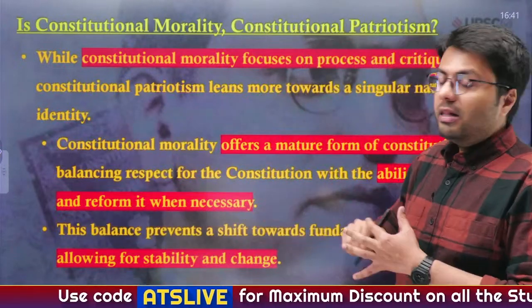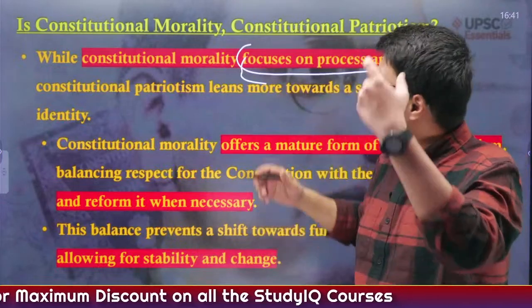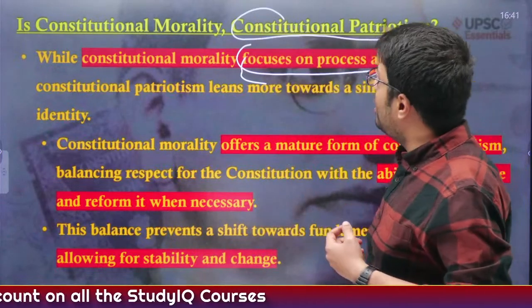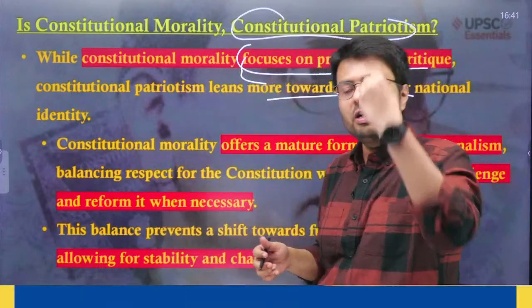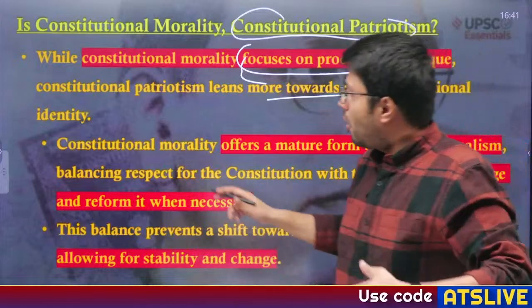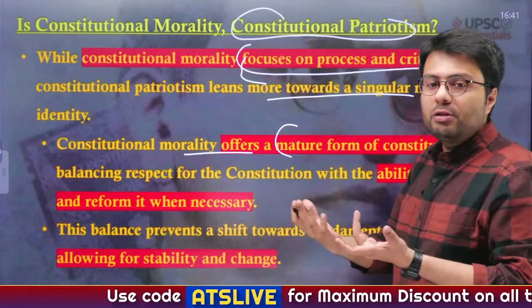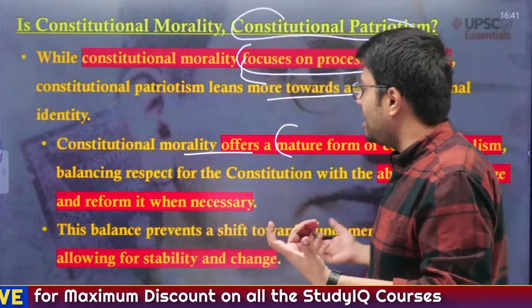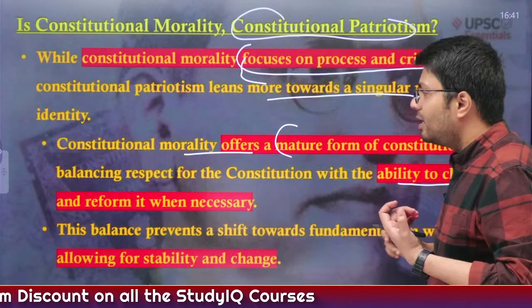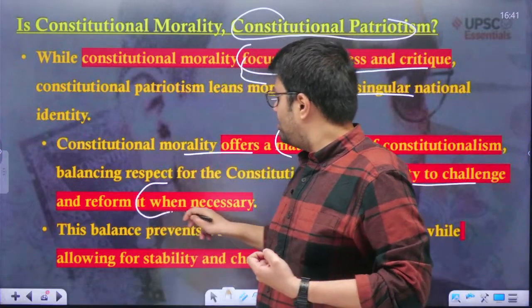That is why constitutional morality focuses on processes and critique, whereas constitutional patriotism leans more towards a singular national identity or singular constitutional identity. Constitutional morality offers us a mature form of constitutionalism, where we understand and respect the constitution, but also understand that the constitution is a written document and we should interpret and challenge it according to the changing times.